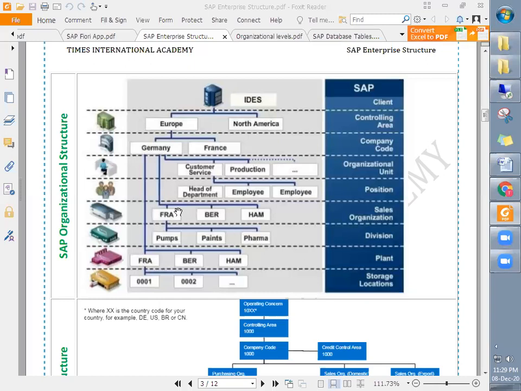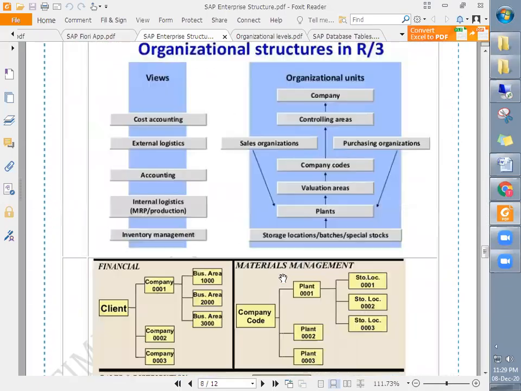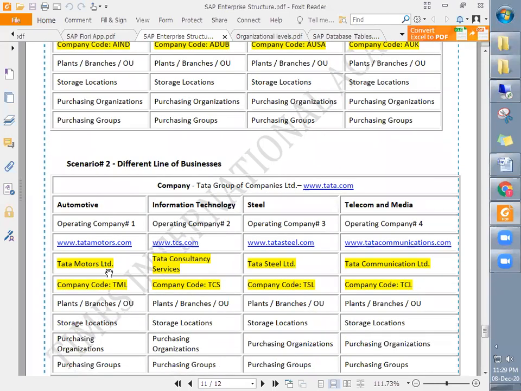Is it possible to create 2 company codes? Yes, multiple company codes can be created in the same SAP system, for example one company code for Tata Motors, another for TCS, another for Steel, as many as required.